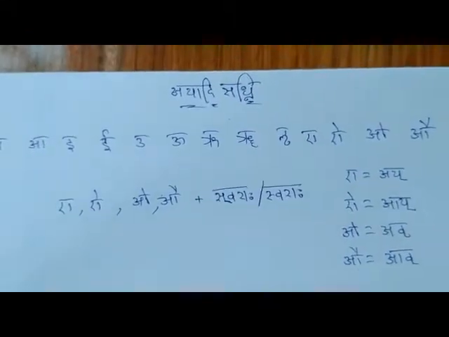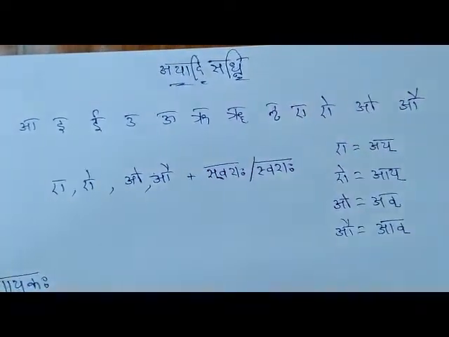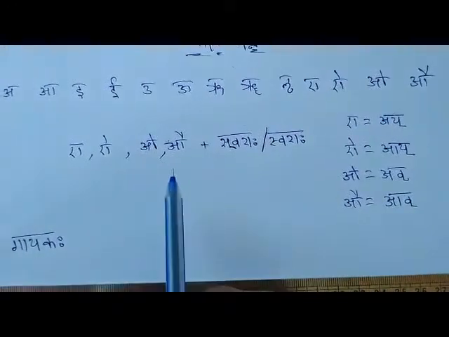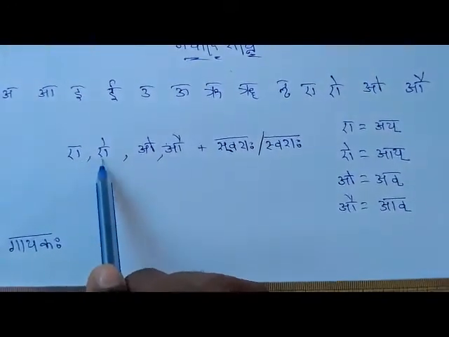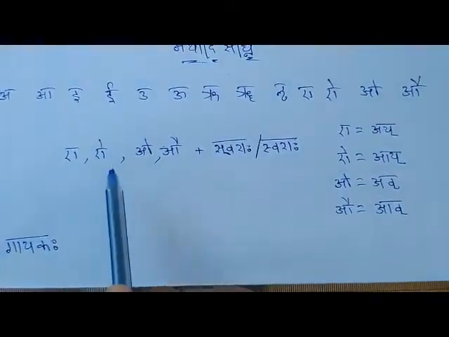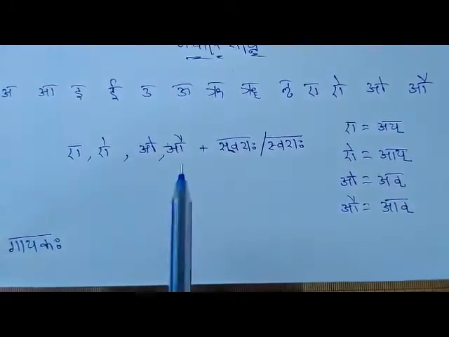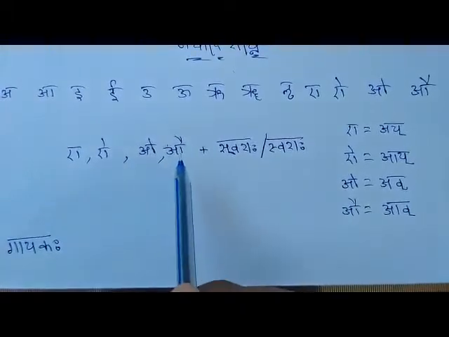Now we are going to discuss Ayadi Sandhi. The rules of Ayadi Sandhi I will say to you now. The first word must and should end with any one of the letters from E, Ai, O, Au.